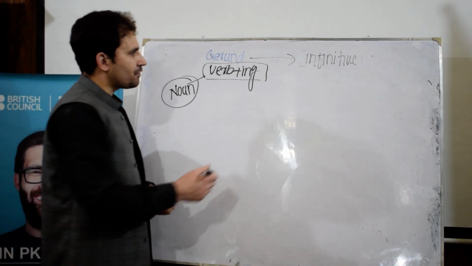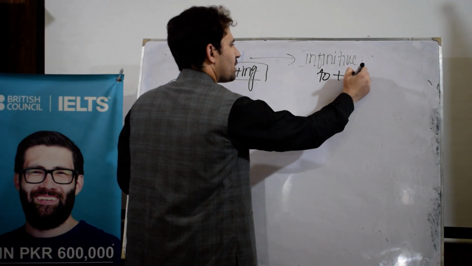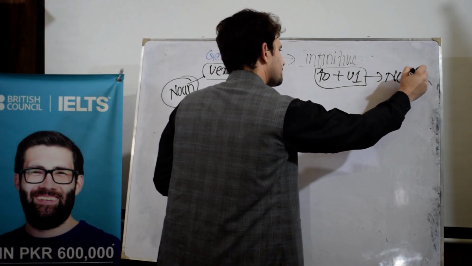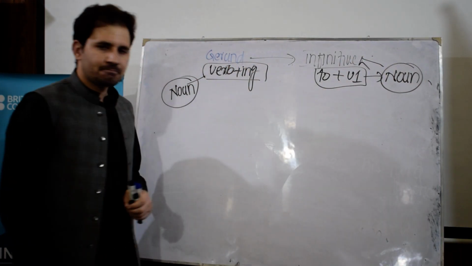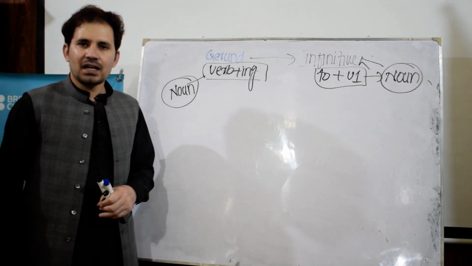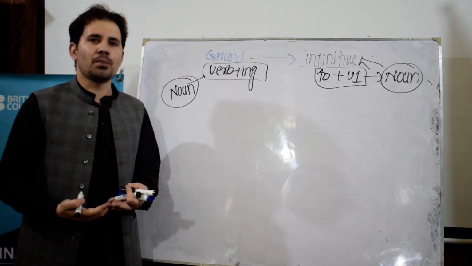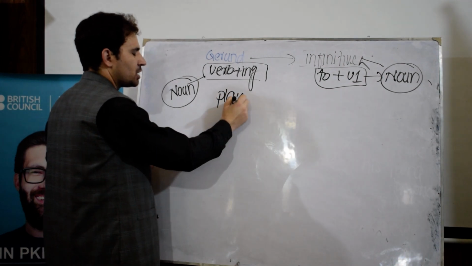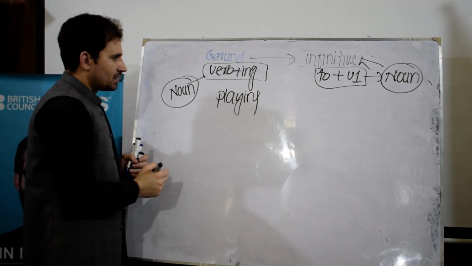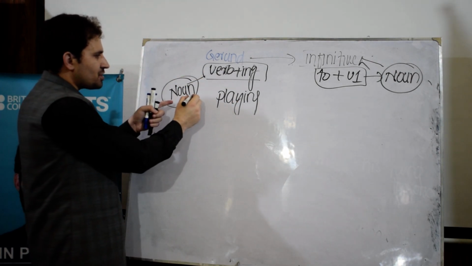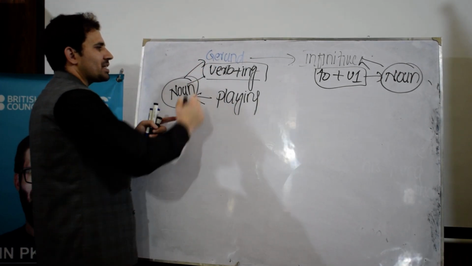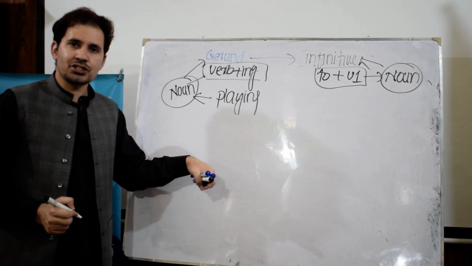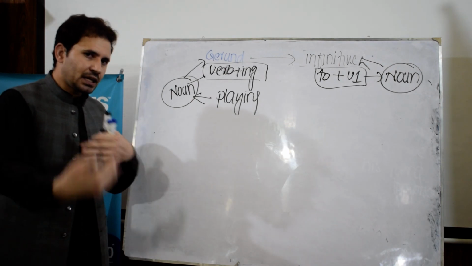When you have to plus the base form of the verb, the first form of the verb, and it functions as a noun, we call it infinitive. I will be explaining it through examples, then you can come to know what infinitive and gerund are. For example, if I say playing, play, verb plus ing, playing. This verb plus ing, if it functions as a noun, then I can call it gerund. If it functions as a verb in a sentence, then we cannot call it gerund. I will explain when it functions as a gerund and when it functions as a verb.